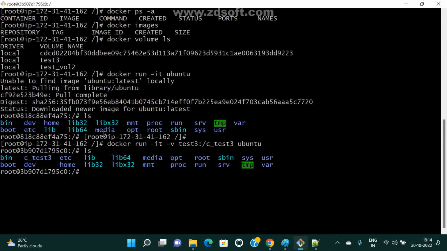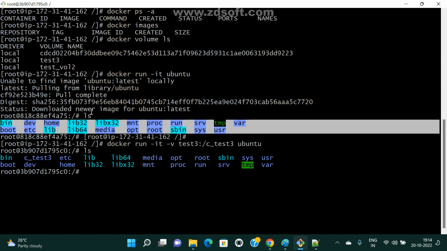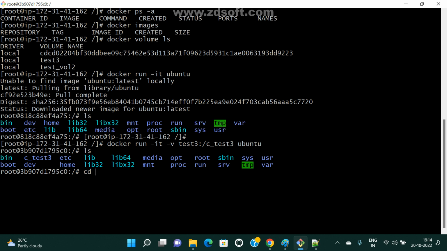Now understand, right? Earlier we didn't have any directory. This is a volume. I didn't attach any volume to the container before. Now I attached the volume to the container. Now go to this directory, cd c underscore test3, and ls. I don't have anything, right? Now I'm going to create one file. For example, touch, I created a file named Dockerfile.